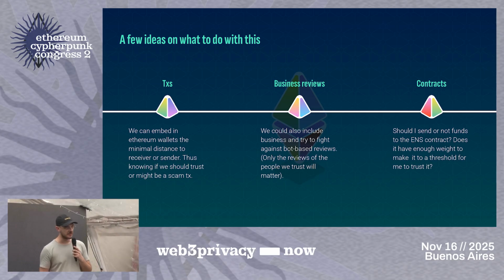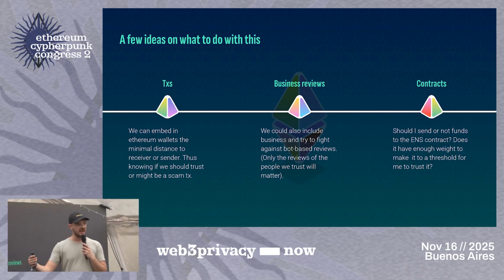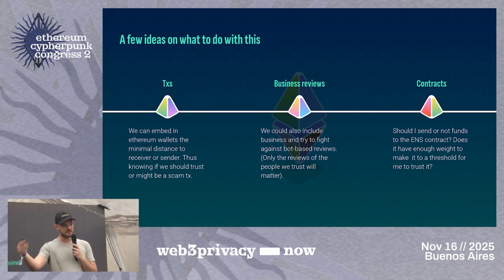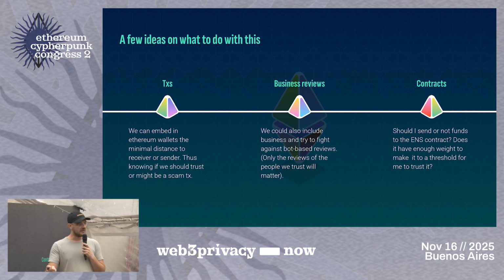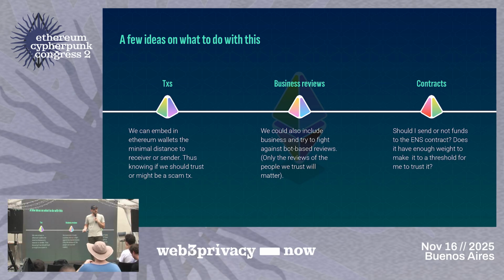So for example, let me put a really easy example. I trust person A, and person A trusts person B. Therefore, if I just do Dijkstra, the shortest path to person B will be below a certain target. And that tells me, hey, I can trust this person, right? So it turns out we can use that for a lot of things. Think about transactions. I receive or I want to send a transaction. Well, now I have a completely encrypted way to verify whether I should trust this person or not. Then it's my decision, but I have data to back that up, and that tells me that in a completely private way.